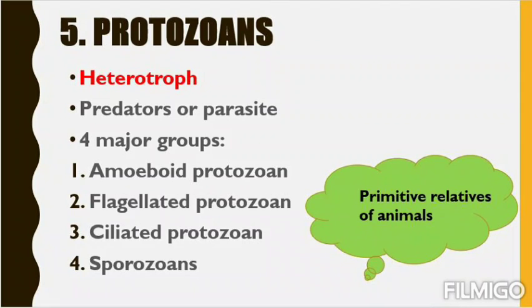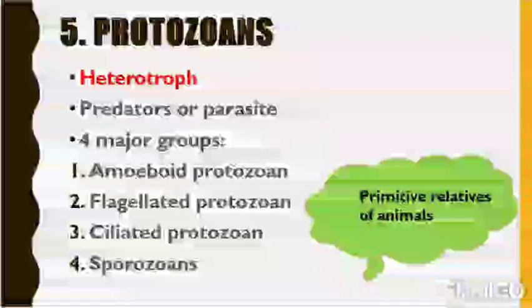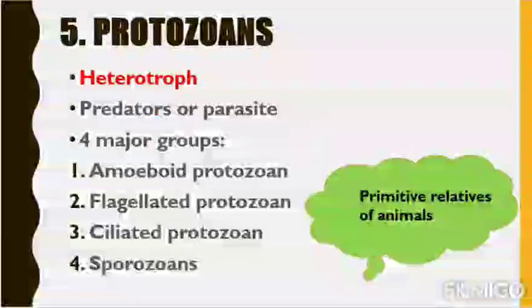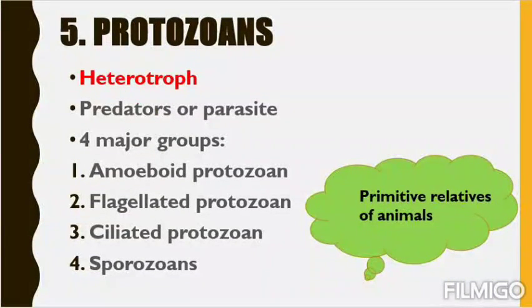So these are the 4 major groups. In the next picture we'll learn about the characteristics of all groups. Don't worry, in only one picture, and we'll be finished with our kingdom Protista. Now let's move to the next picture.